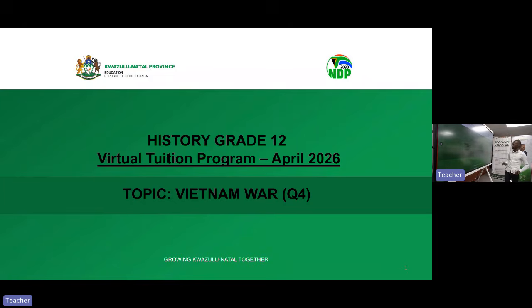In today's session, we will be discussing the topic called the Vietnam War, which is question 4 in our paper 1. Remember that in our first session, we gave you an exam guideline for grade 12 paper 1. In a history question paper, section A consists of source-based questions and section B consists of essay writing questions.